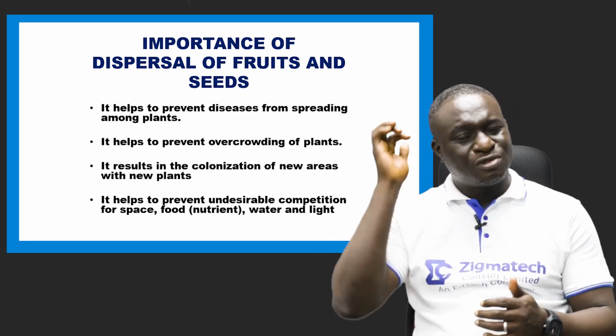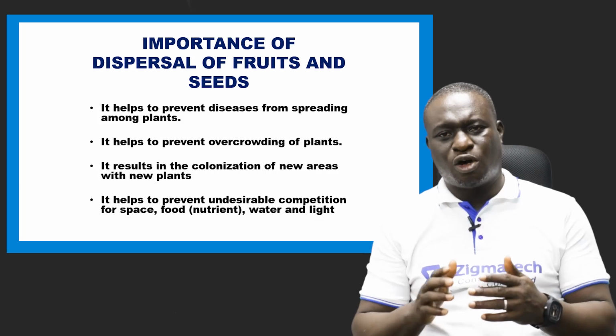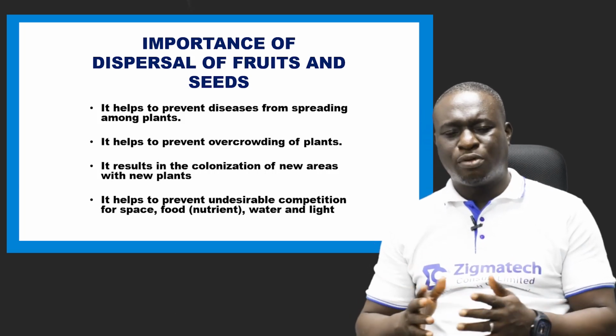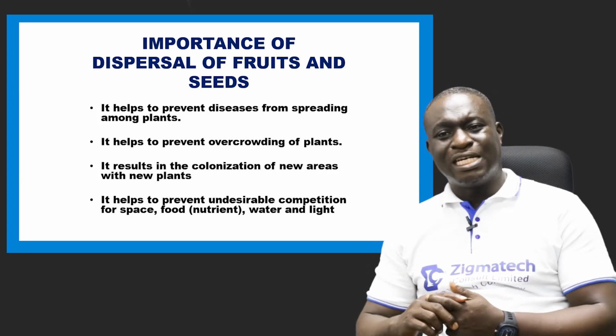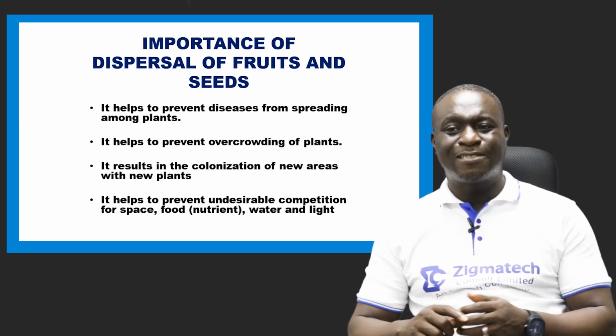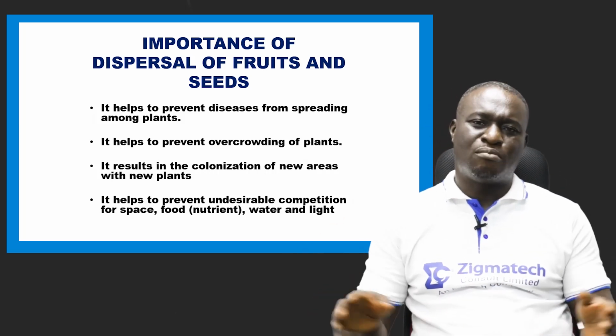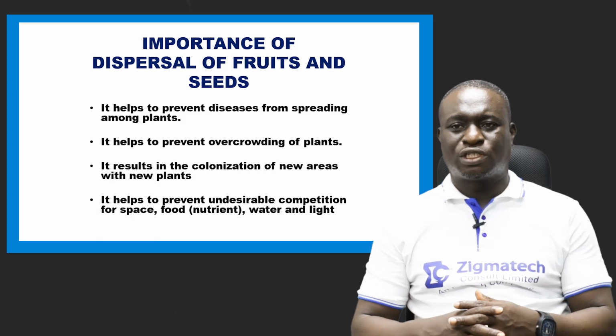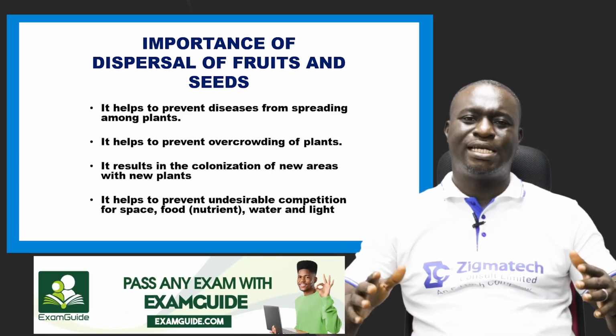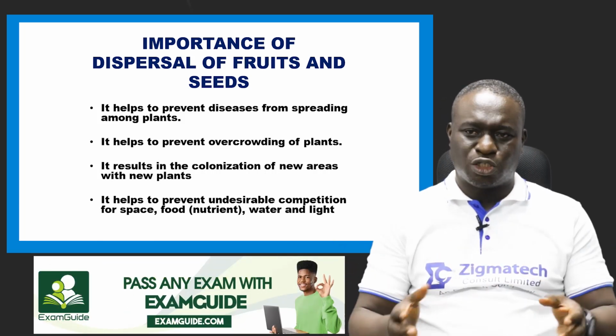Now we have several importance of dispersal. Number one, dispersal helps to prevent diseases from spreading among plants, because if plants are not dispersed, they will be crowded in a particular place.